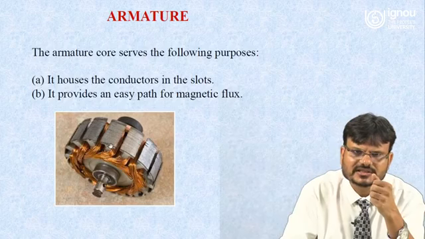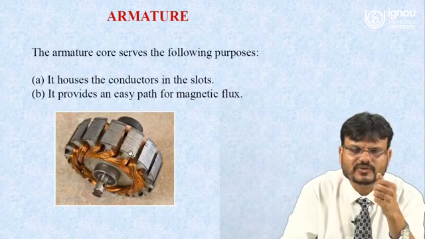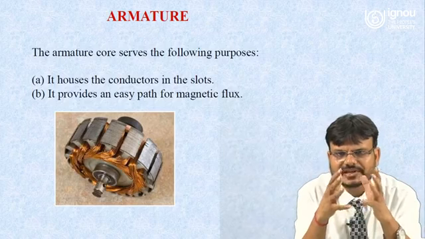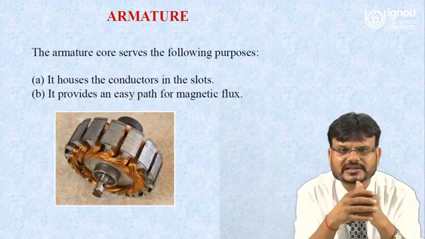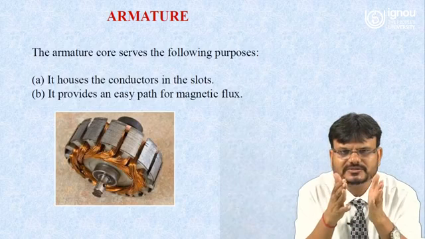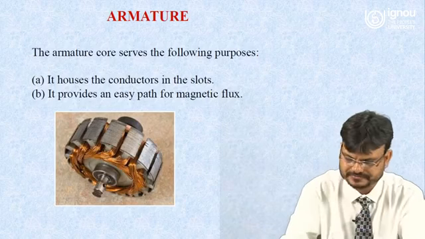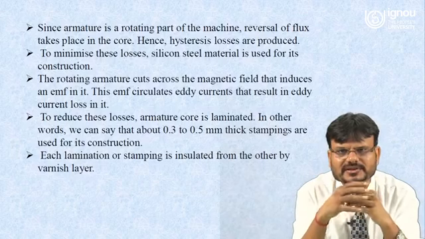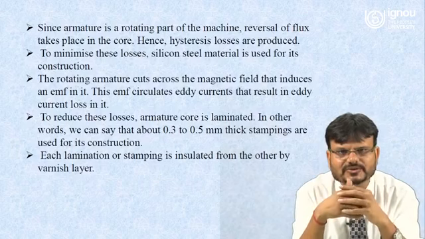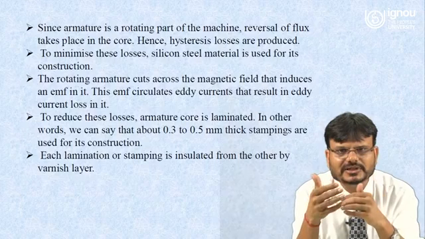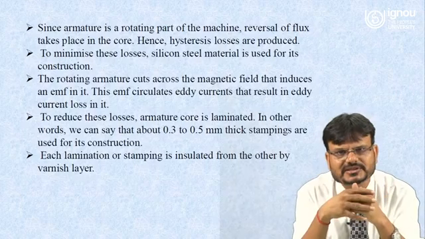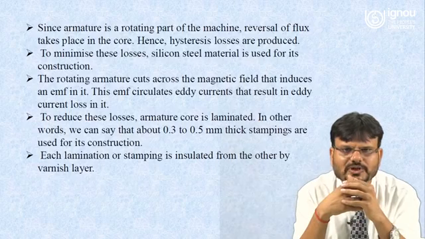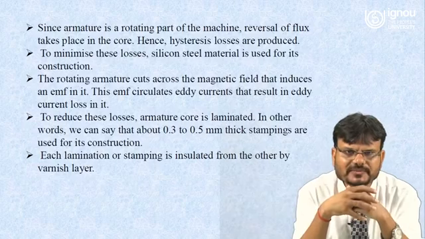Here you can see this one is also laminated. Why is it laminated? Because in case of armature, again there are eddy current losses. So to reduce the eddy current losses, this core is basically laminated. Since armature is a rotating part of the machine, reversal of the flux takes place in the core. If there is a reversal of the flux in the core, that means there are hysteresis losses. So to reduce the hysteresis losses, what you have to do? You have to use silicon steel material.